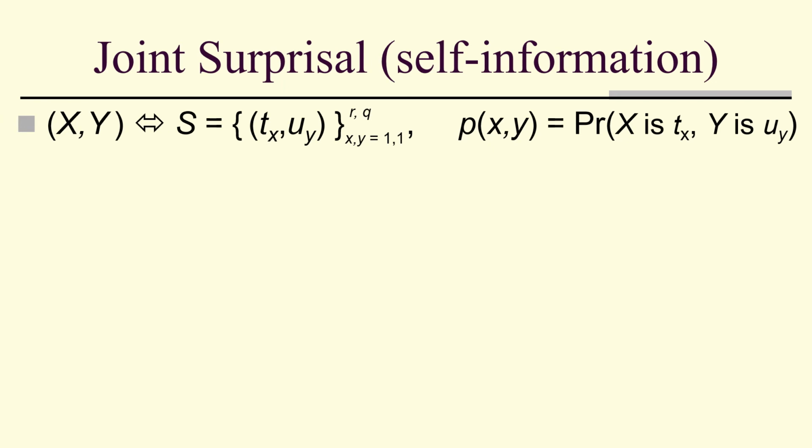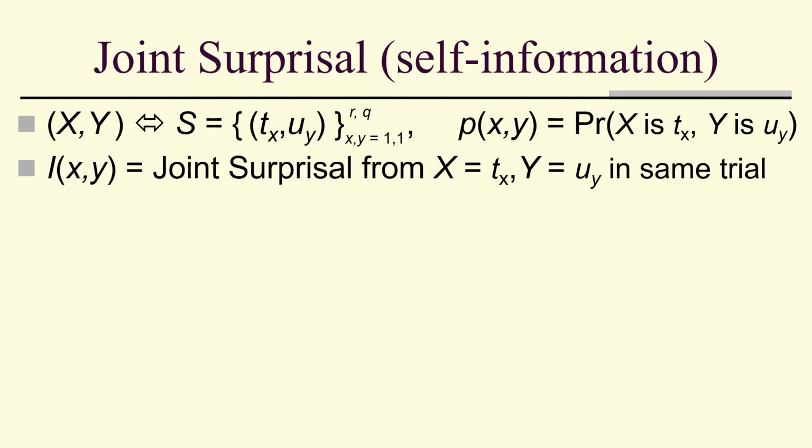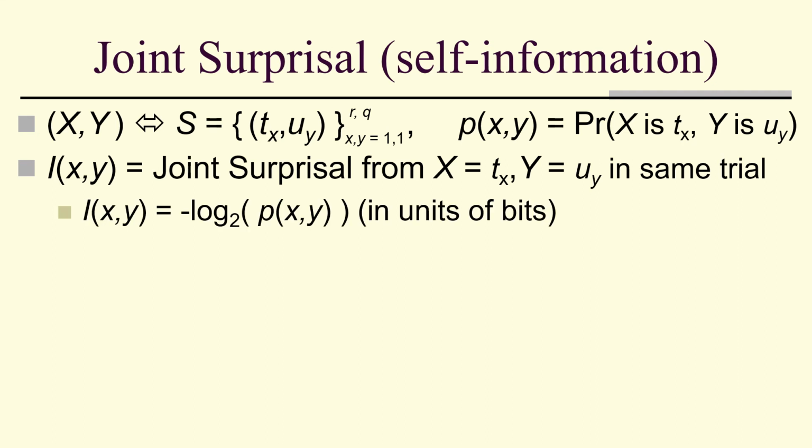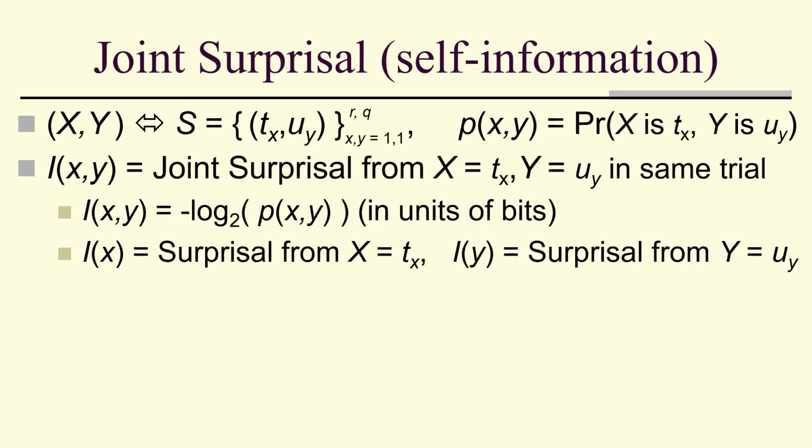So let's look at more than one variable. So joint surprisal means that it's the surprisal from x being t sub x and y being u sub y in the same trial. Again, it's the negative log of a probability, in this case the joint probability. And we can define I of x to be the surprisal from x equals t sub x, and I of y to be the surprisal from y equals u sub y.